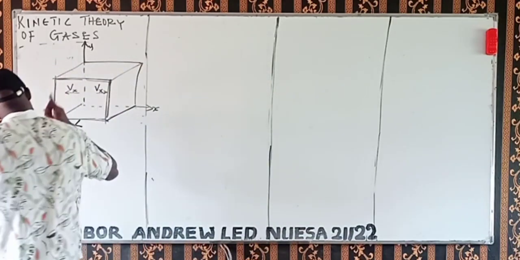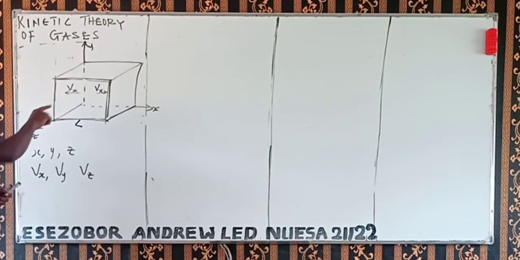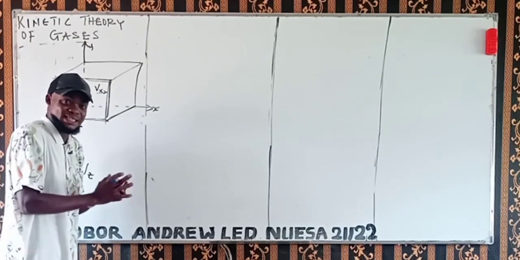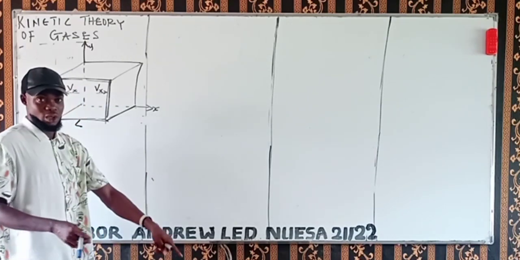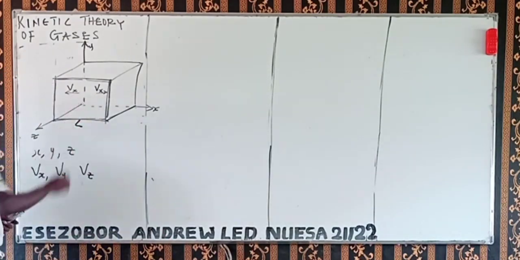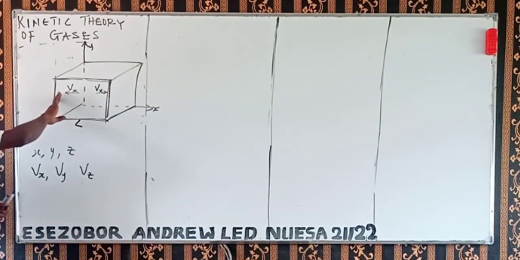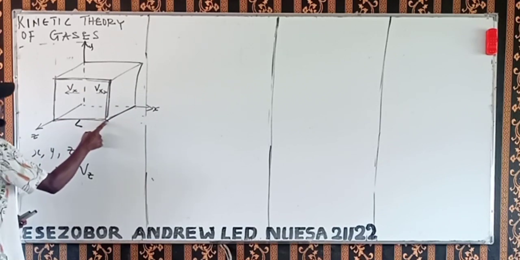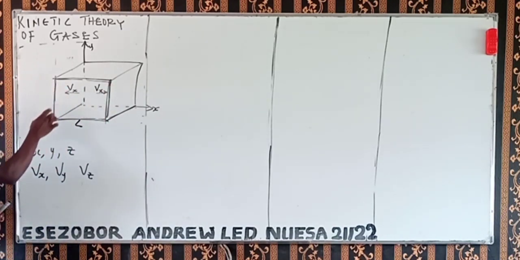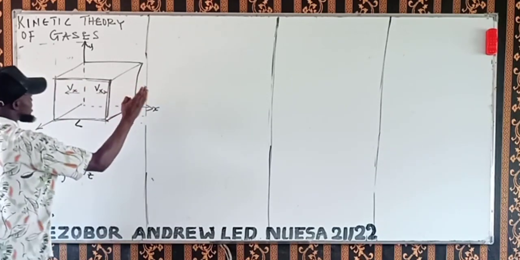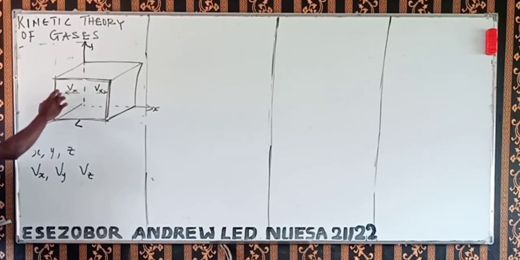Now, let us look at one molecule moving in the x direction. Not one mole, just one particle, one molecule of this ideal gas moving in this x direction. As it moves to this side, it covers this distance, hits this side, moves back again, covers the same distance, and hits this wall again.